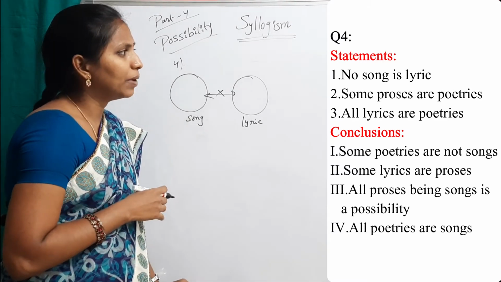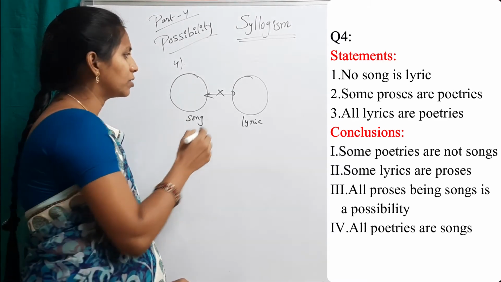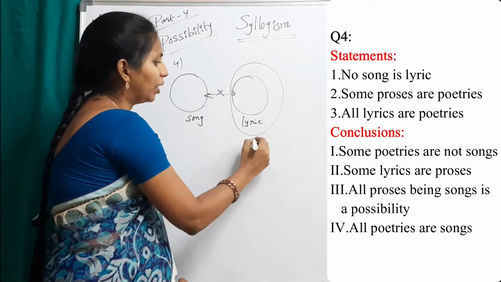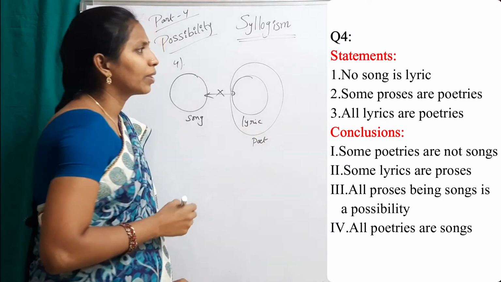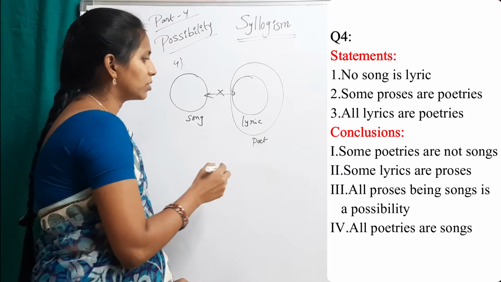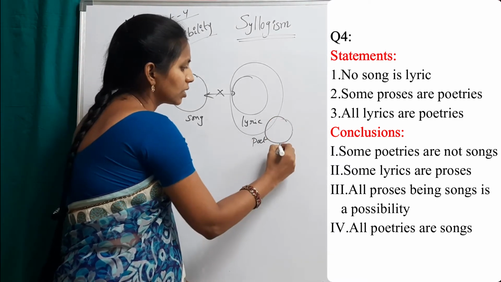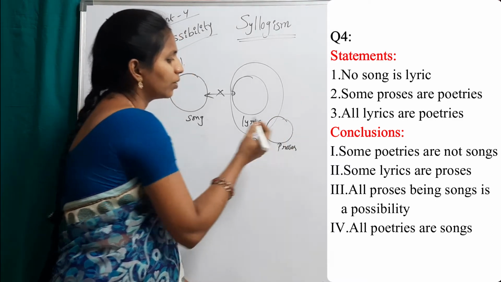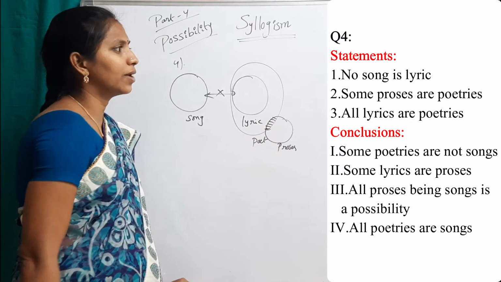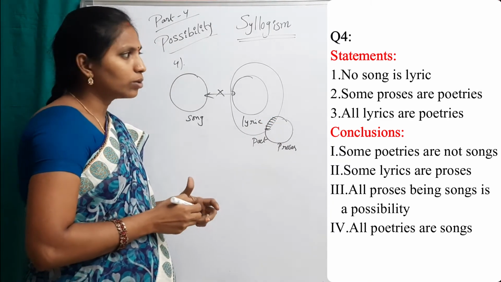Go for the third statement. All lyrics are poetries. Now coming to the second statement. Some proses are poetries. This is the basic diagram. Now see the conclusions one by one.